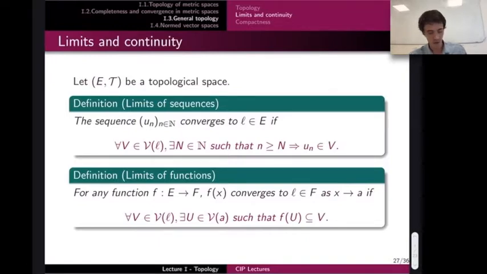And then for limits of functions, well, it's exactly the same as before again. For any neighborhood V of L, there exists a neighborhood U of a such that the image of the neighborhood U is included in the neighborhood V, which is the neighborhood of L.